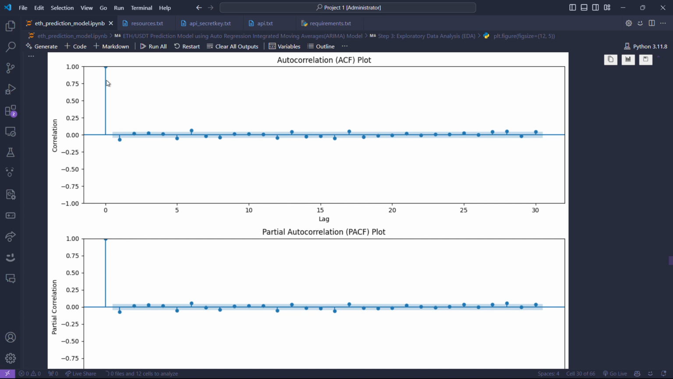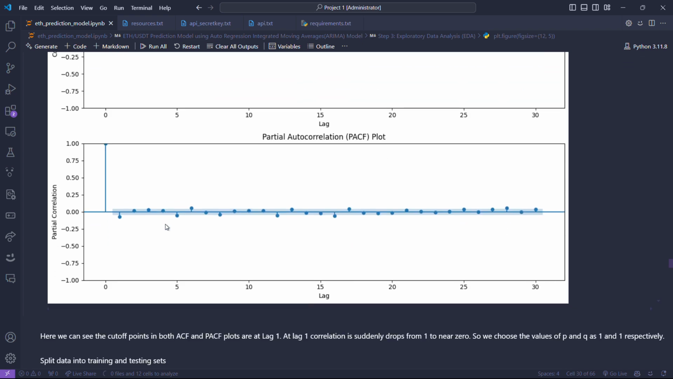So here we can see that the lag at which it drops is called the cutoff point. The cutoff point of the ACF plot is the p value. The cutoff point of the PACF plot is the Q value. In both graphs, you can see the value has dropped to about 0 at lag 1. So P and Q will be 0.